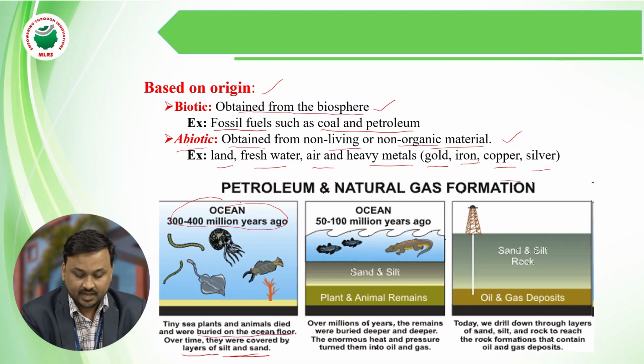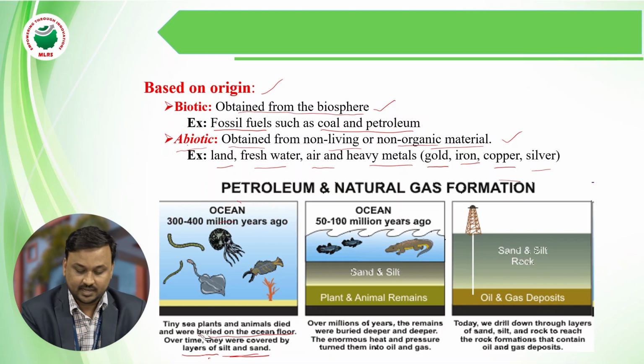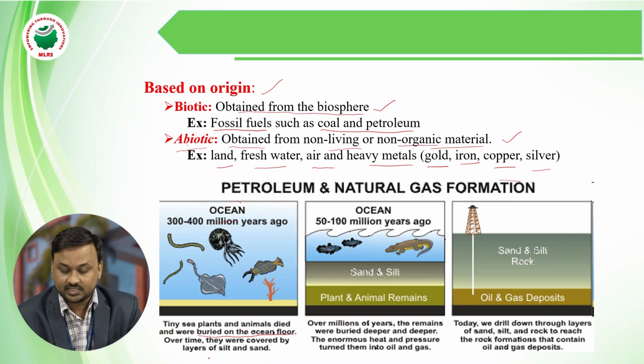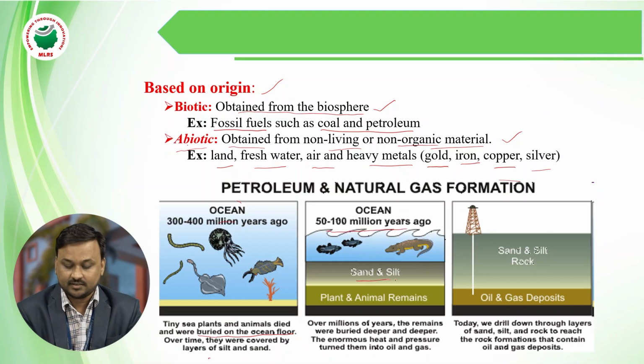Finally, they were covered by layers. It formed layer upon layer. And next, over 50 to 60 million years, the ocean contains sand and plant and animal remains.